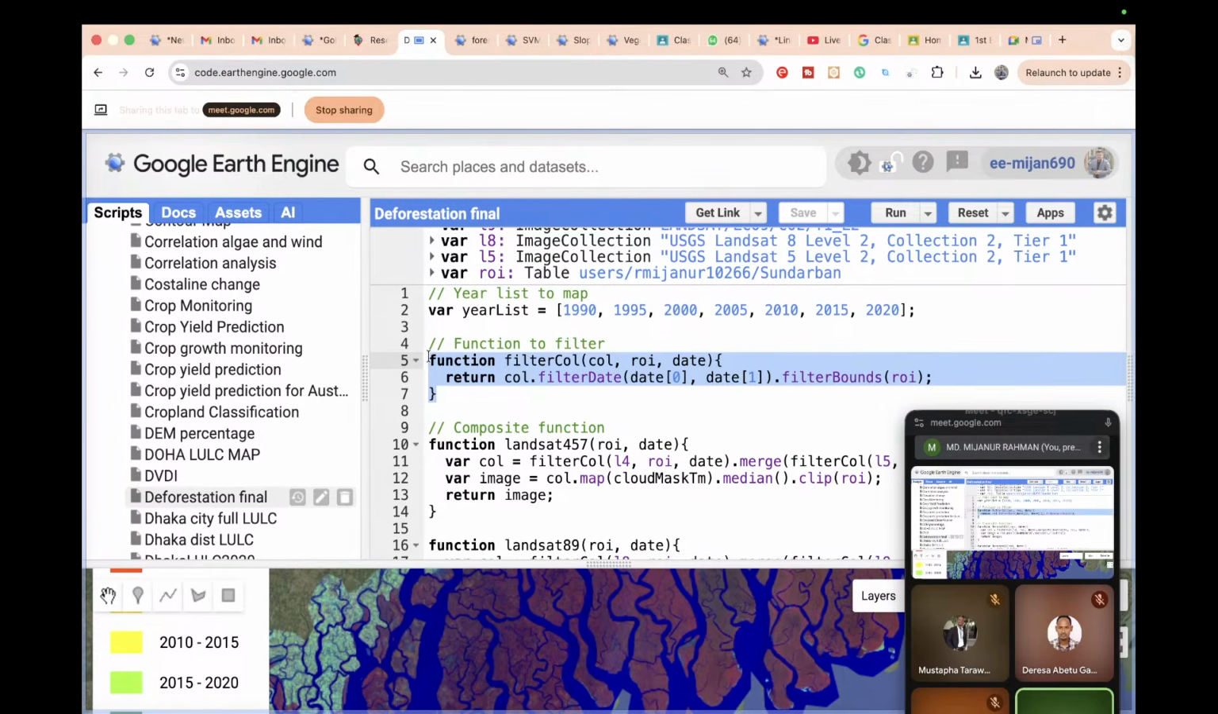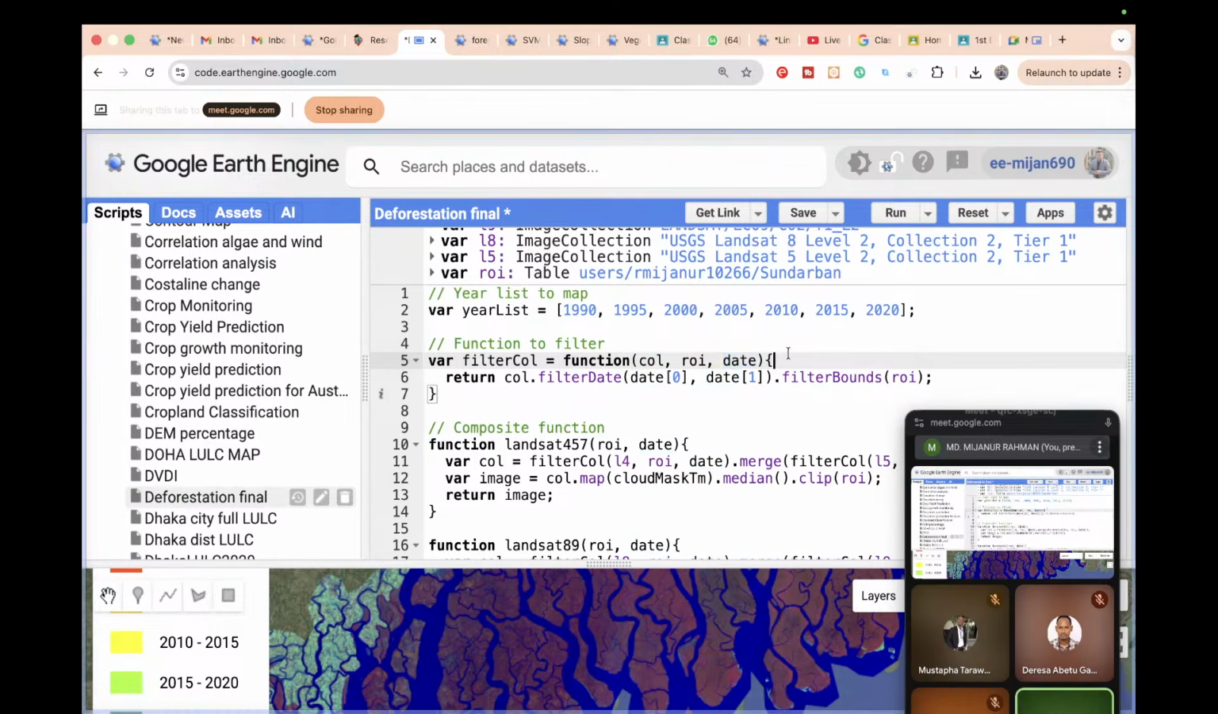So this is another way. It's not something we'll follow all the time, but if you want you can also use this type of technique. In this case I give a variable name, filter collection, as the function variable name, and then equal to the function keyword. In this case, I apply three elements: collection is one element, ROI is another element, and date is another element.